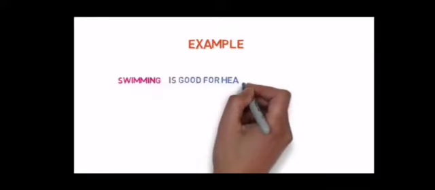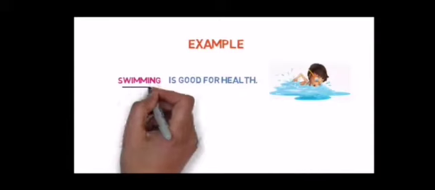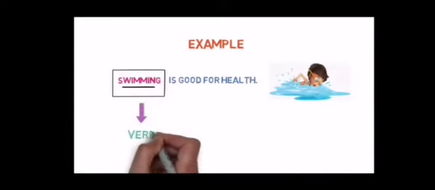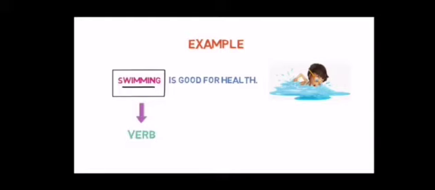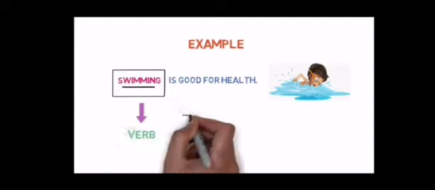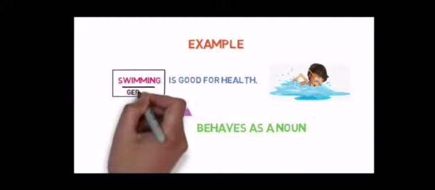Now see more examples. Swimming is good for health. Here swimming is used as a subject. Although it is a gerund, we cannot say that it is a verb. It is a gerund or a subject, and it is behaving as a noun.